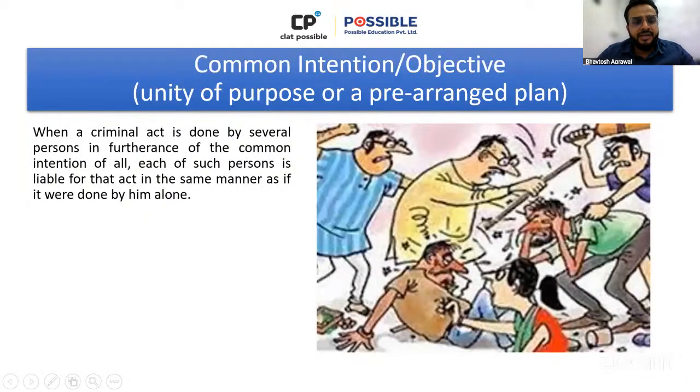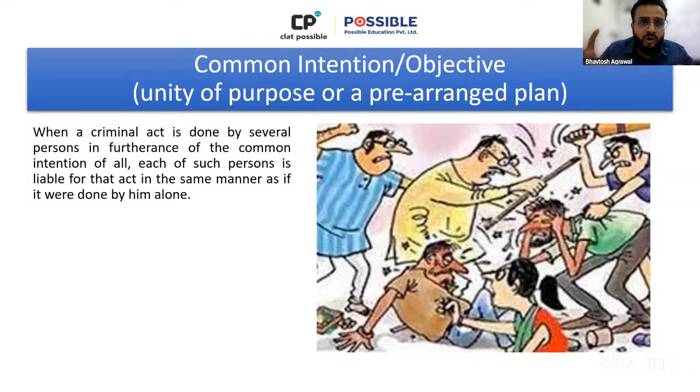ठीक है. इसके अंदर एक जो कॉमन इंटेंशन होता है, एक तो हमने मेंस रिया पढ़ लिया. Now what is common intention? You can read the definition. When a criminal act is done by several persons, इसके अंदर काफी सारे लोग हैं, in furtherance of the common intention of all, let us say there are five people and all of them have decided to do something together. All of them have shared a certain intention or a certain plan together.